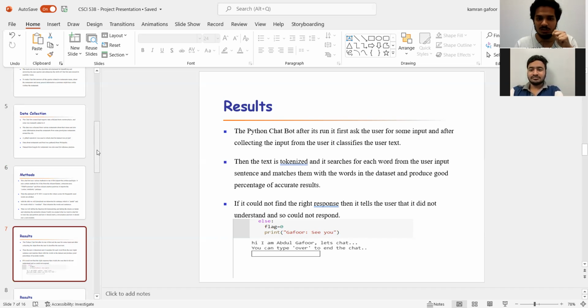The next step is that each word in the data sets is matched with the different tokens. After dividing the sentence, like the best restaurants in Texas, all these different words are put into different tokens, and then these words are matched with our data sets that we have already pre-produced.